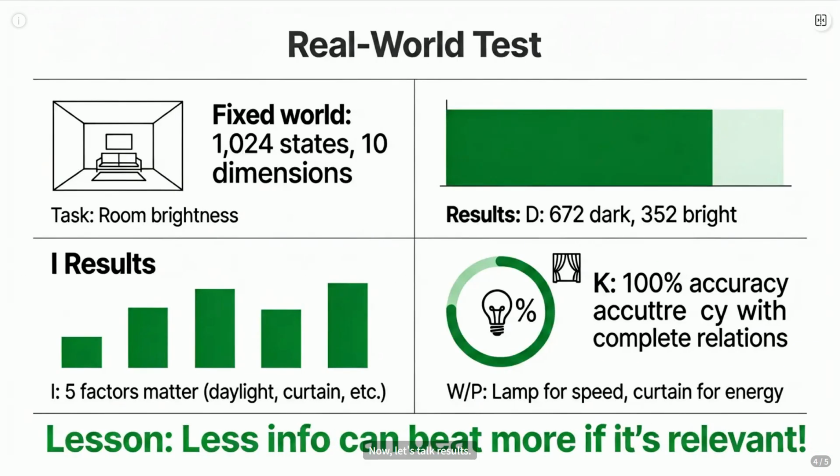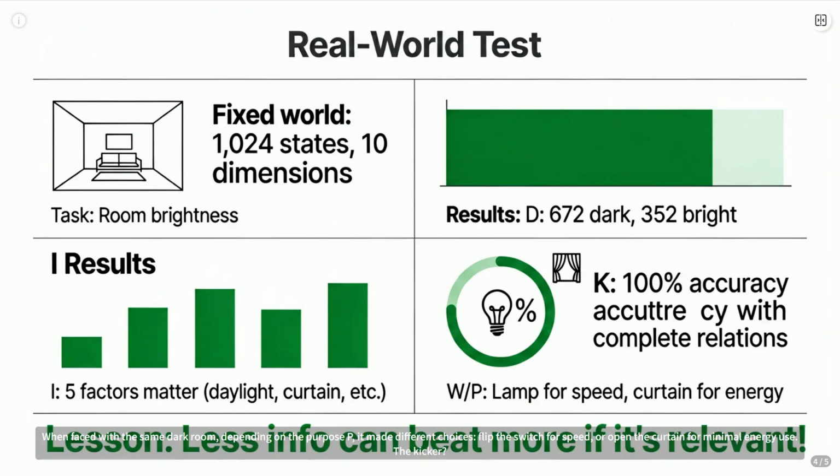Now let's talk results. This wasn't just theory, it was put through its paces in a simulated world with over 1,000 possible states. The task? Figure out what makes a room bright. Using this DIKWP approach, the system correctly identified the 5 key factors: daylight and open curtain, or power, switch, and intact lamp. It built a complete knowledge K that nailed every test case. When faced with the same dark room, depending on the purpose P, it made different choices. Flip the switch for speed, or open the curtain for minimal energy use.